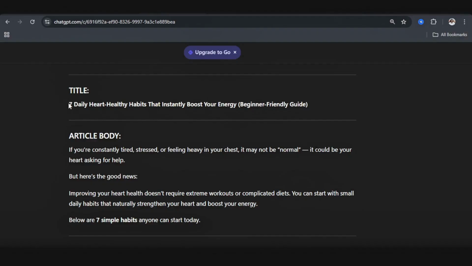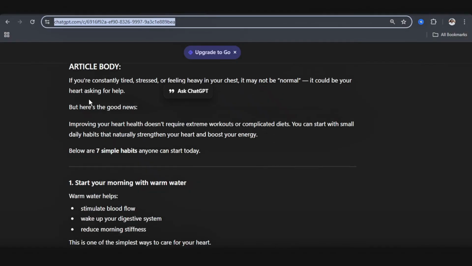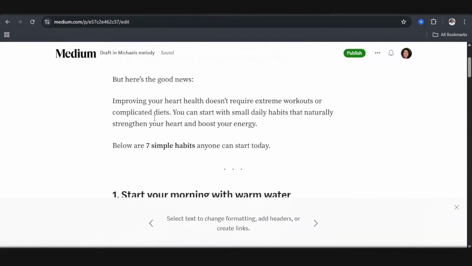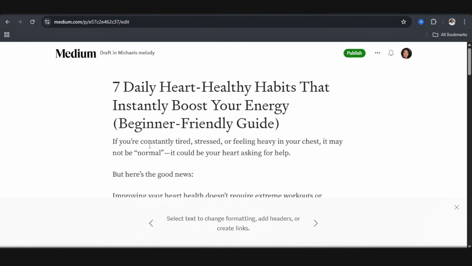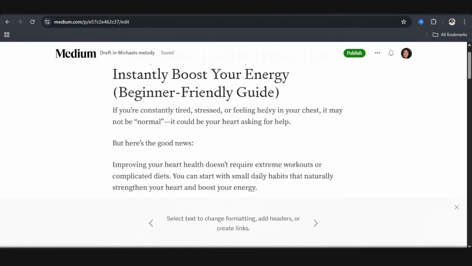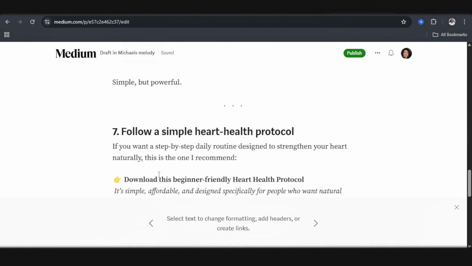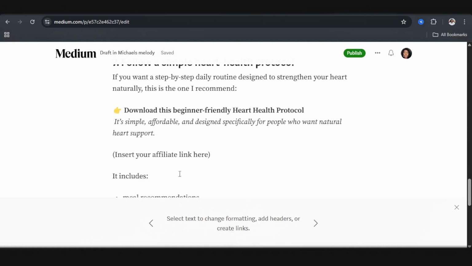I'll copy the title over here and paste that. For the article body, I'm just going to copy all of this, and I'm going to go ahead and readjust this. You can see there's quite a ton of space inside it. So I've gone off camera to adjust this, and just like that, I've been able to create a simple landing page. If we scroll down, this is where we can put in a link. But instead of an affiliate link, I would suggest you put in the link to the Google Drive where you saved your lead magnet, so that you can always have those emails collected and also keep sending actual personal emails to them to convert those prospects.